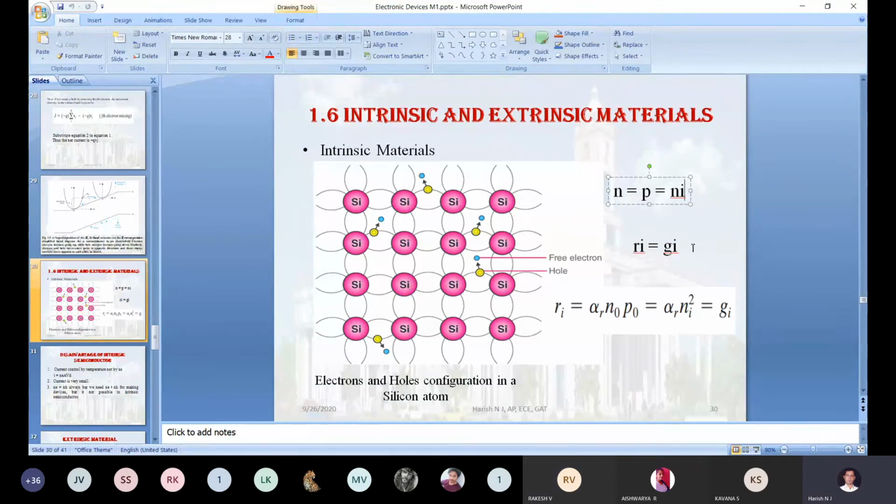Ri will be equal to Gi. Will you guess what that is? Energy to the number of electrons ejected? No, it's not about energy.